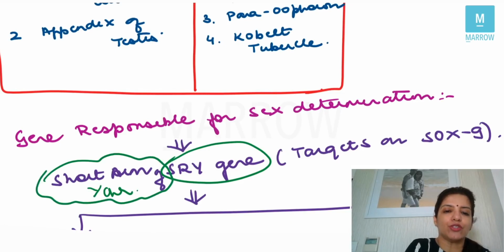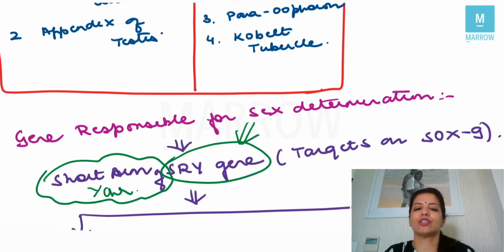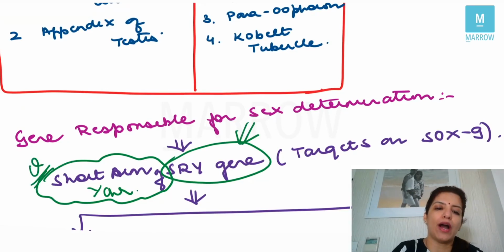Right? So which gene is responsible for sex determination? The gene responsible for sex determination is the SRY gene. And this SRY gene, where is it present? It is present on the short arm of the Y chromosome.